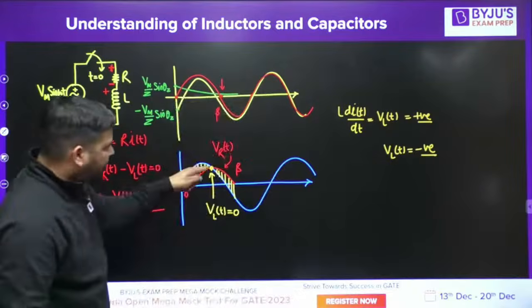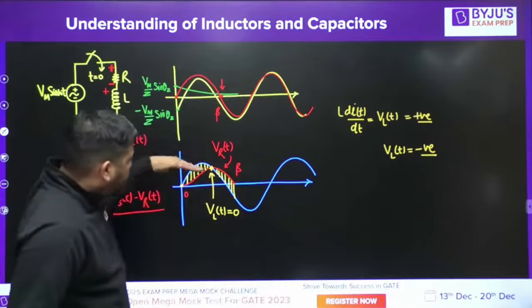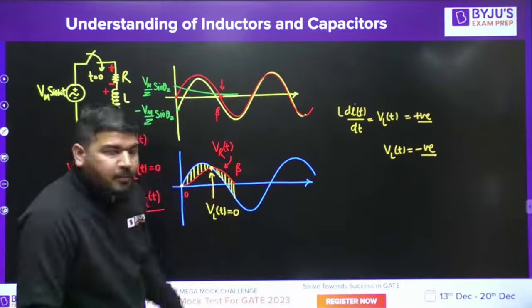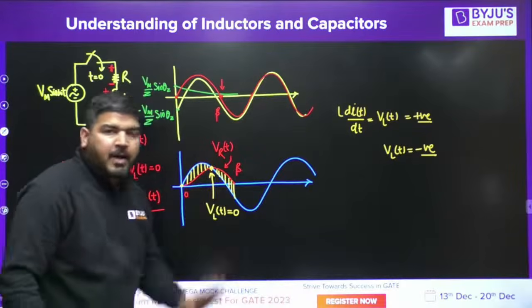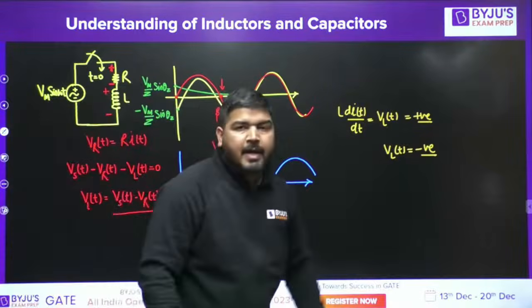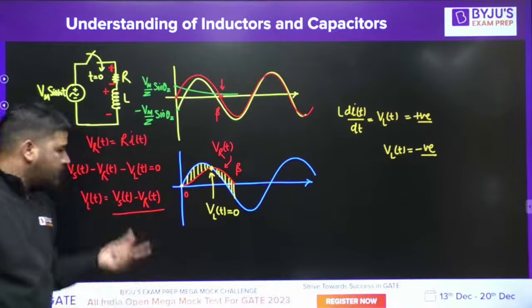So you can say that after this point, current will decrease. So VRT will also decrease. You can see that the current is decreasing and VRT is also decreasing. Okay. So after this point, up to this point, you can say that VLT is negative because VST is less than VRT. So VLT is negative.